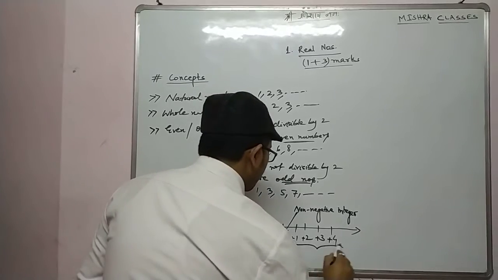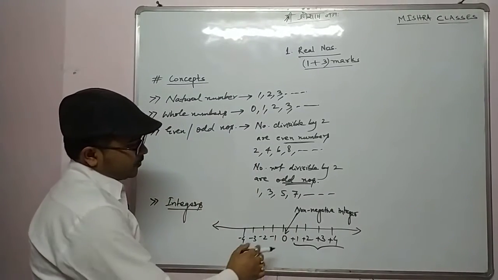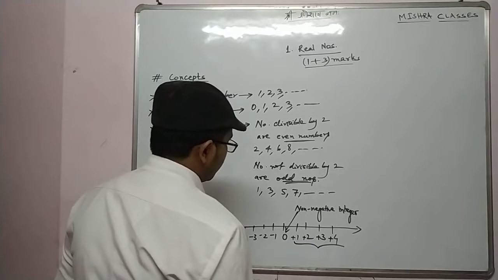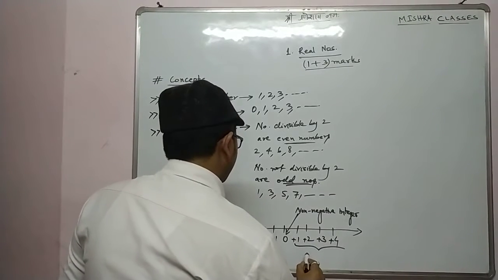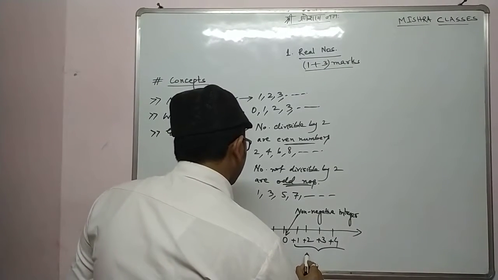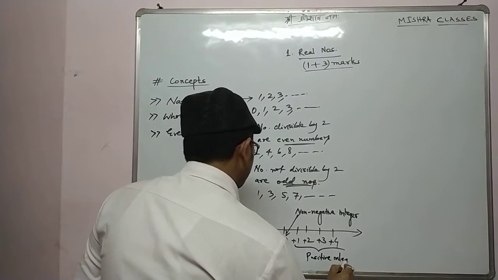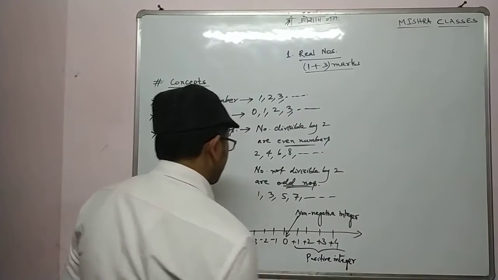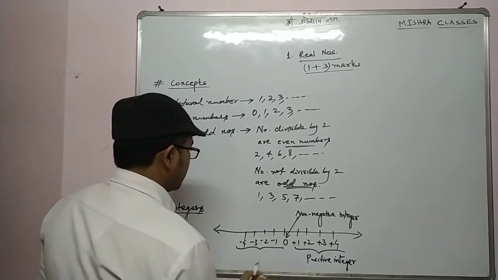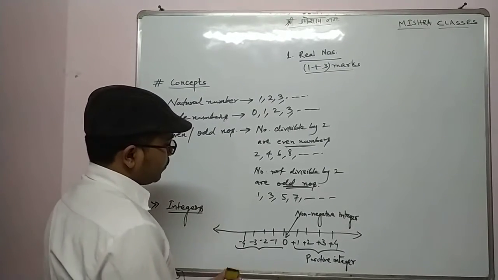Now what are these? Plus 1, plus 2, plus 3, plus 4. These are positive integers. Till here, minus 1, minus 2, minus 3.